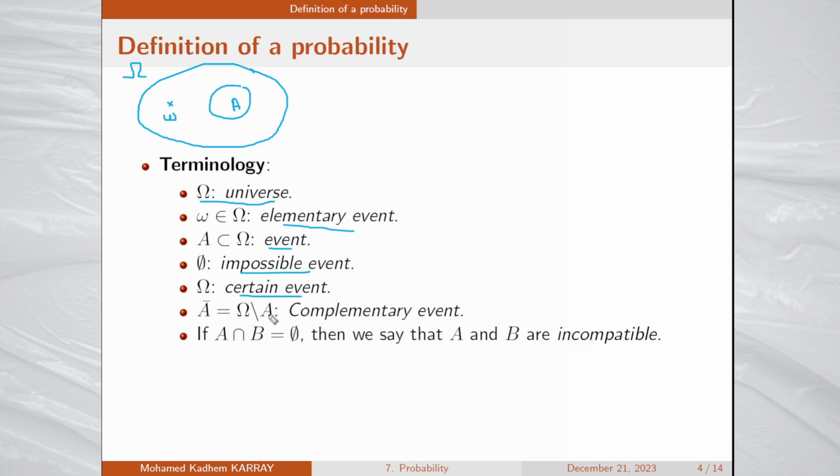Moreover, for any subset A, the complementary of A is called complementary event. If we have two subsets of omega, A and B, such that their intersection is empty, then we say that these two sets are incompatible. So try to keep in mind this terminology often used in probability textbooks and lessons.